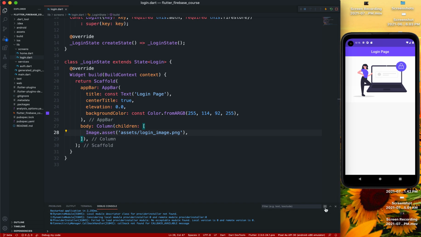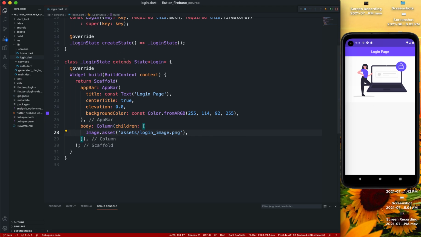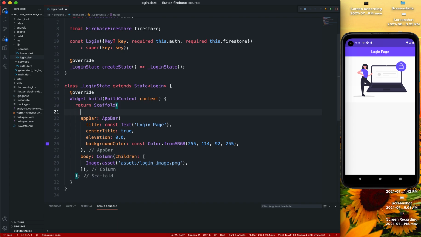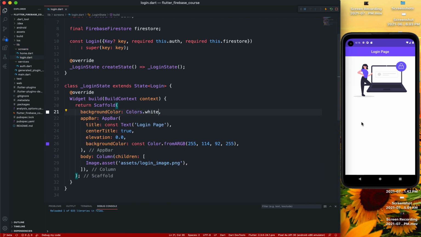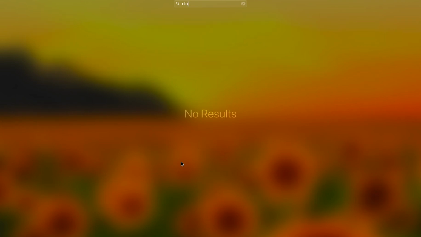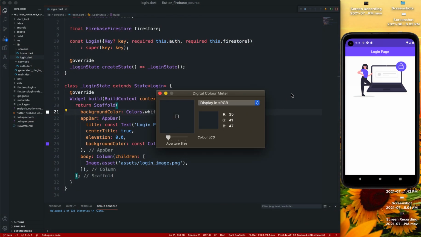Okay, now the first thing to notice is that this is white and this is gray, so it's not matching. So basically what I can do is give it a background color of colors dot white. Now it's matched. Now the next thing is, if I actually come here and come to the color meter, as you can see, this is the color of our app bar.